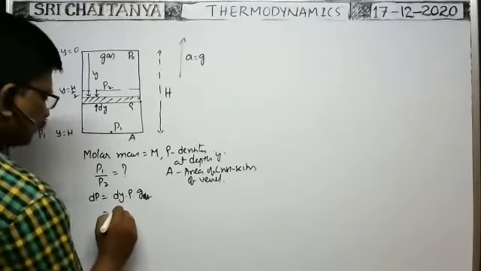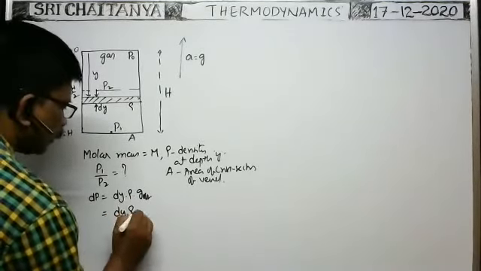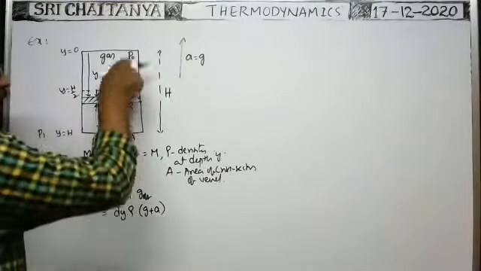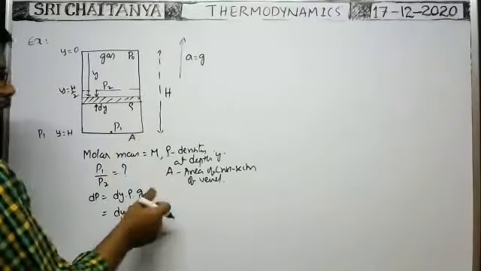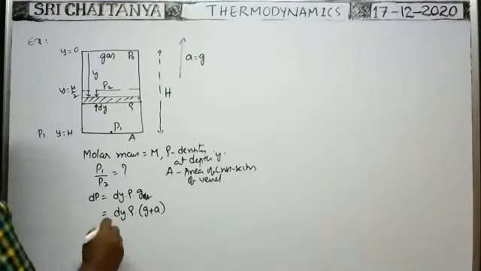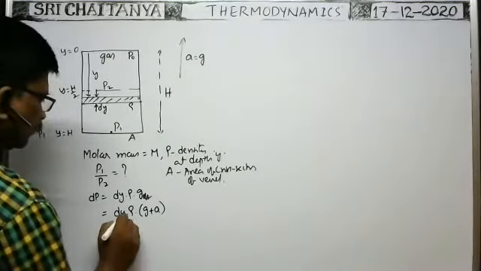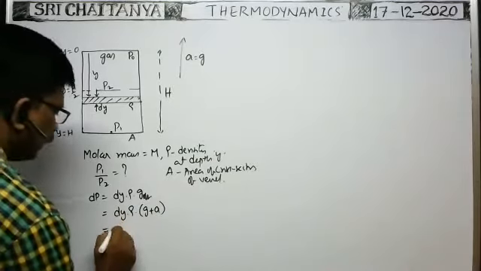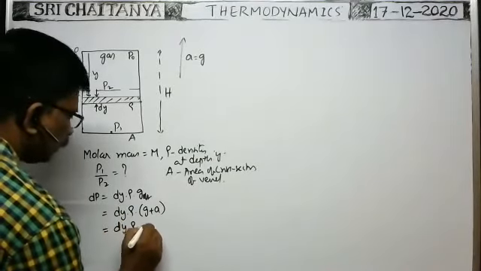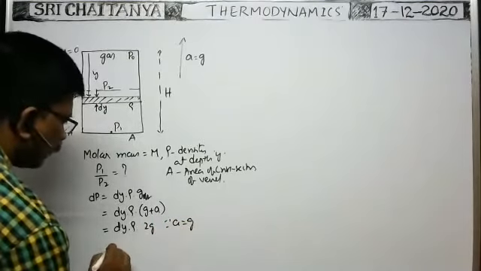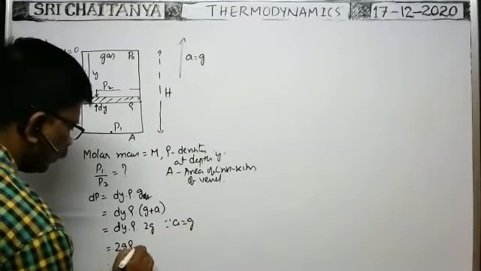That is equal to dy into density rho into effective acceleration g plus a. While moving upwards it is g plus a; if it is coming down, we have to write g minus a. Here a is equal to g, so g plus g means 2g. Therefore, 2g rho into dy.